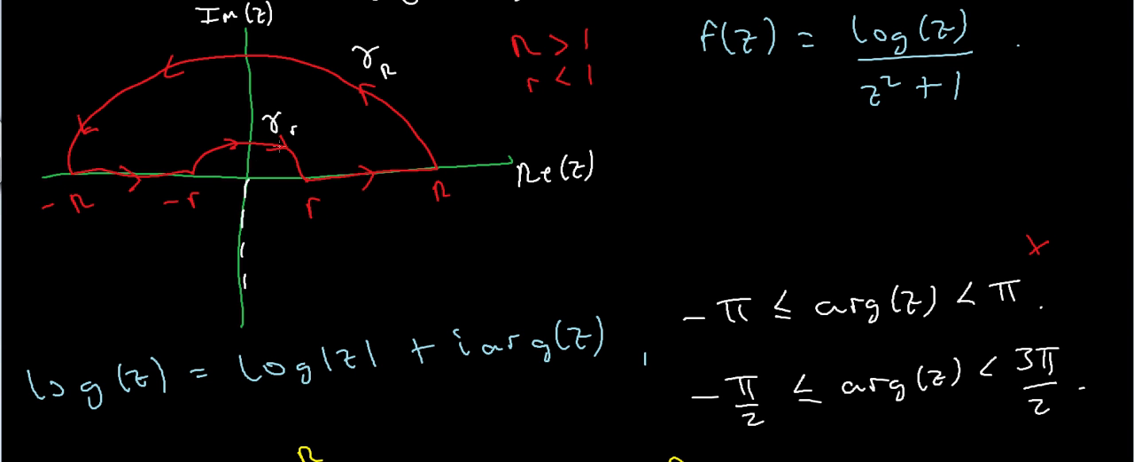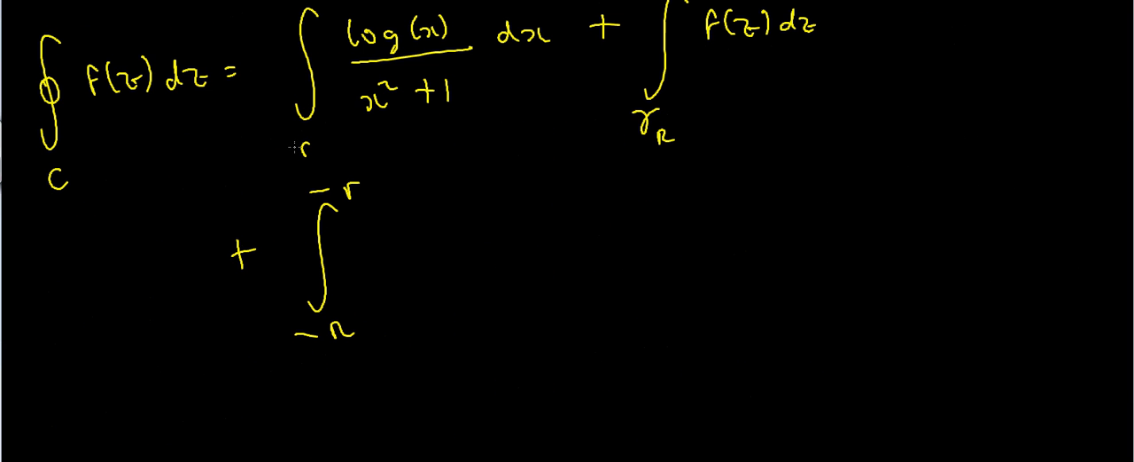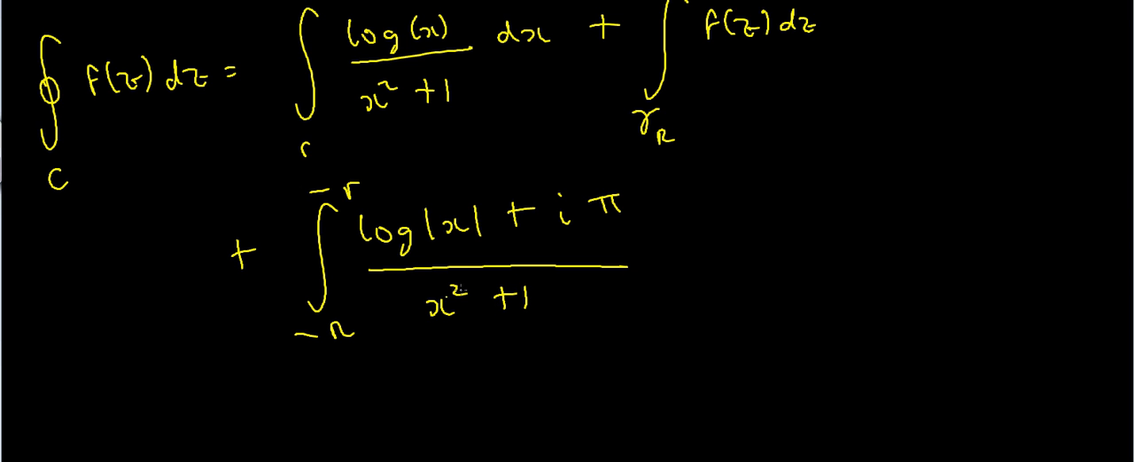So what I actually have to write here is not just log, but I've got to write the log of the modulus of x, because x could be negative in this situation, plus i times the argument of x, which is just pi. And that's just, as usual, divided by x squared plus 1. I don't have to change this.